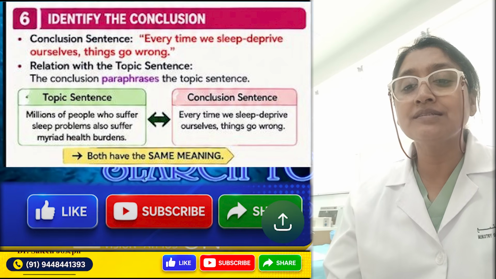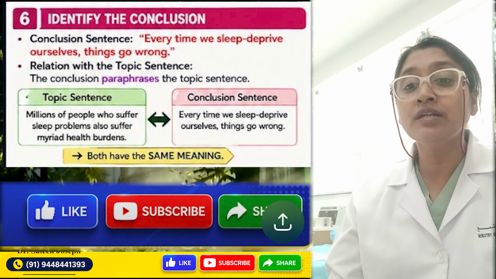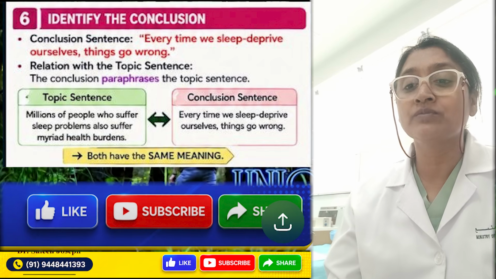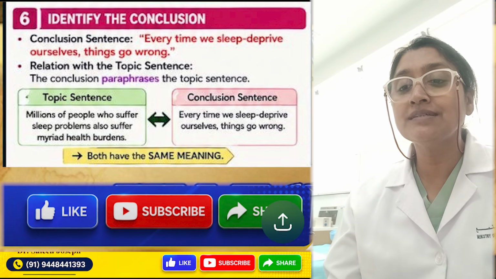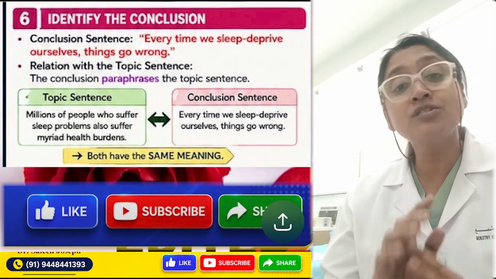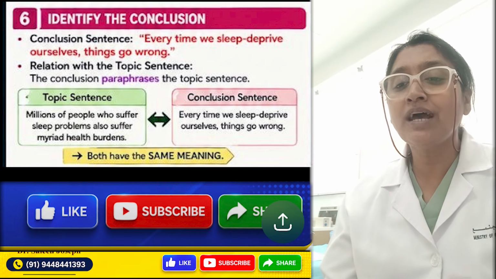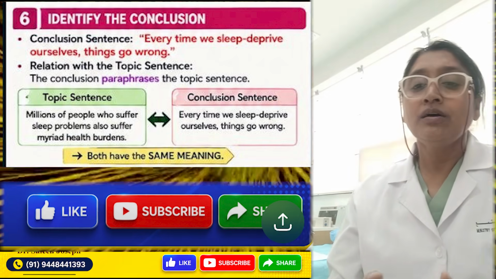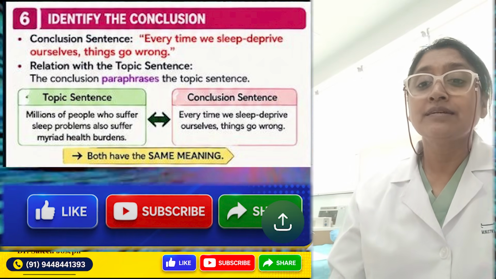So the topic sentence is, millions of people who suffer sleep problems also suffer myriad health problems. And the conclusion sentence is, every time we sleep deprive ourselves, things go wrong. So both have the same meaning. This is paraphrasing and synonymous expressions.